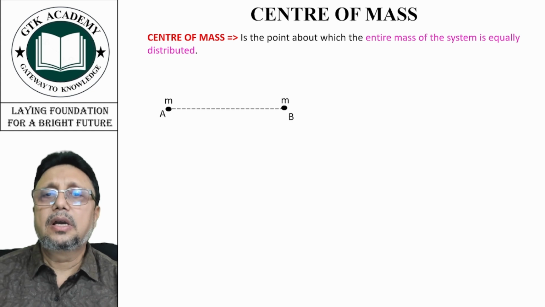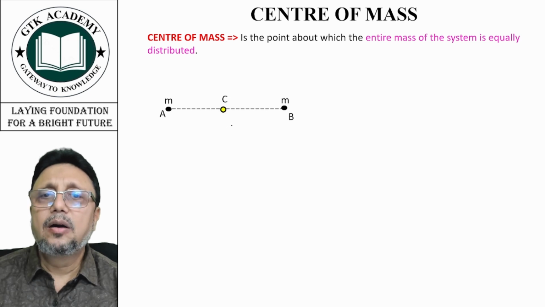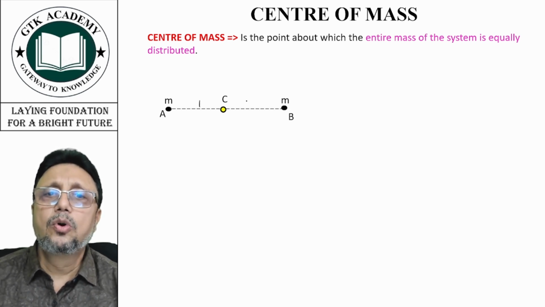Can you tell me what will be the center of mass in this case? Without any doubt, everybody will tell me that center of mass C will be the middle point, and C will divide AB in the ratio of m:m, which is equal to 1:1.